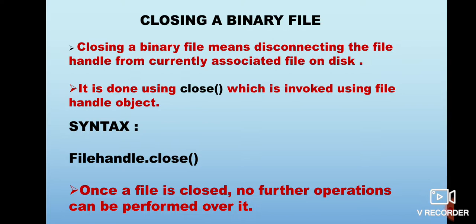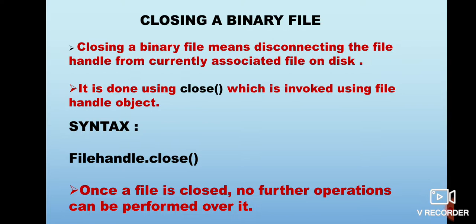Okay, so let us see what is meant by closing a binary file. This is one of the steps of the process of processing a binary file. Closing a binary file means disconnecting the file handle from the currently associated file on disk. You know that when you open a file, there is a connection established between the .py file upon which you are writing the program and a file on disk. That connection between these two kinds of files is actually the file object or file handle.